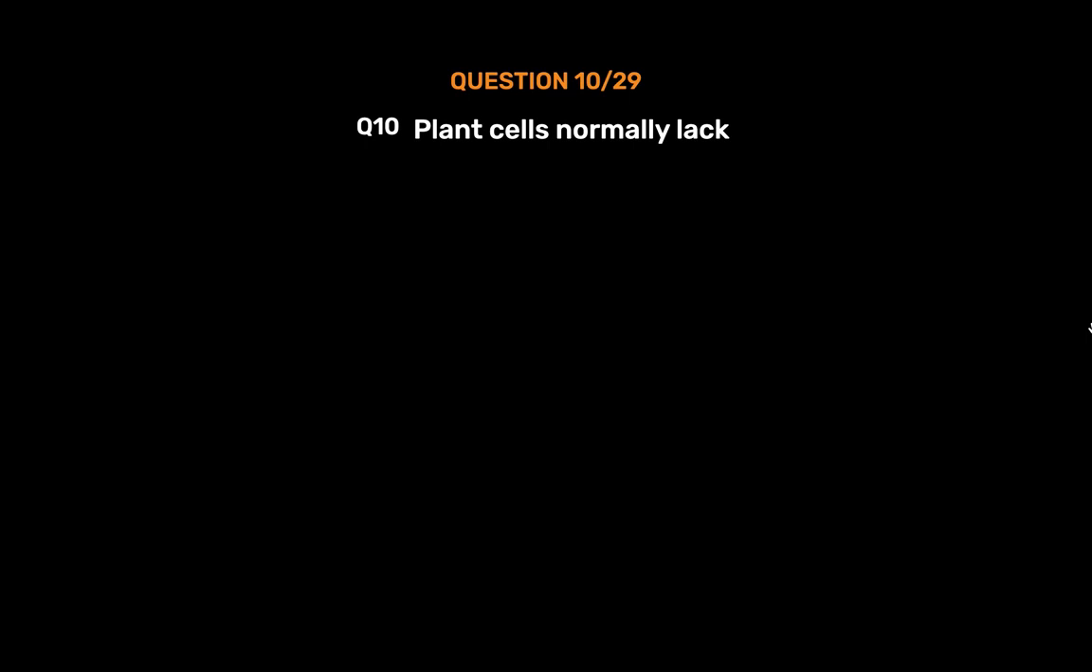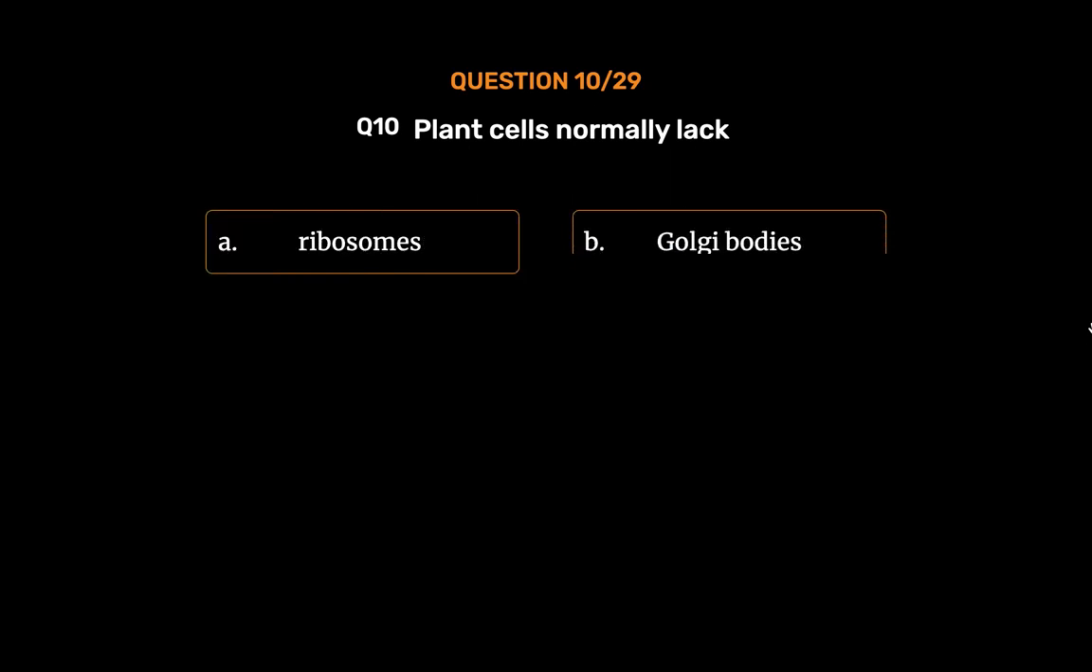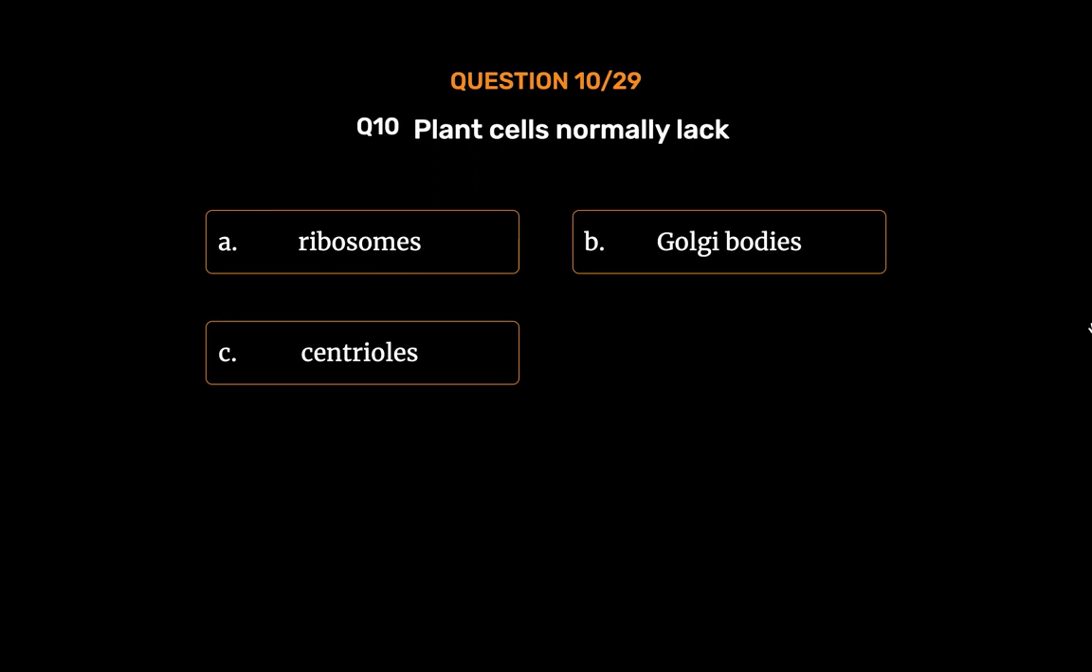Question number 10. Plant cells normally lack. Option A. Ribosomes. Option B. Golgi bodies. Option C. Centrioles. Option D. Cell membrane. The correct answer is option C.